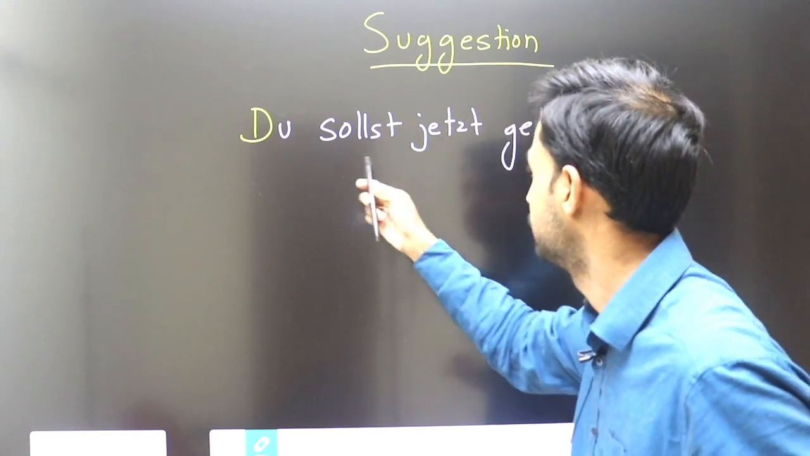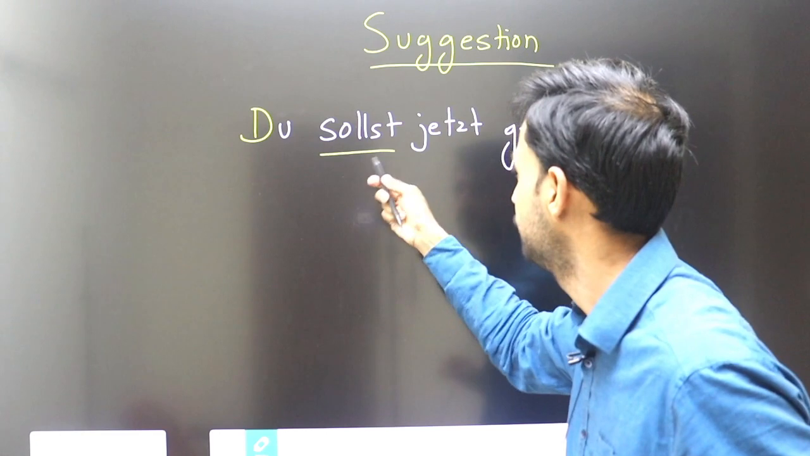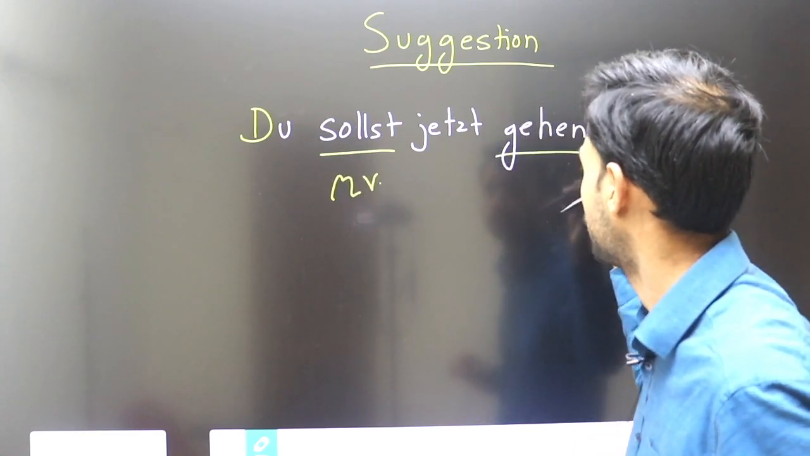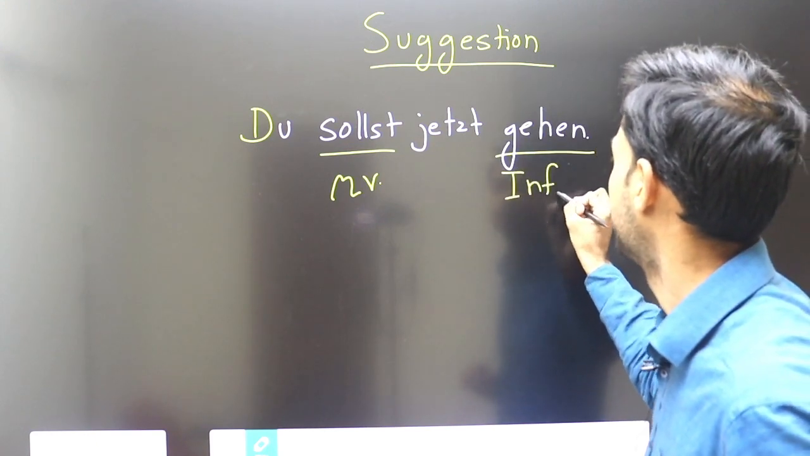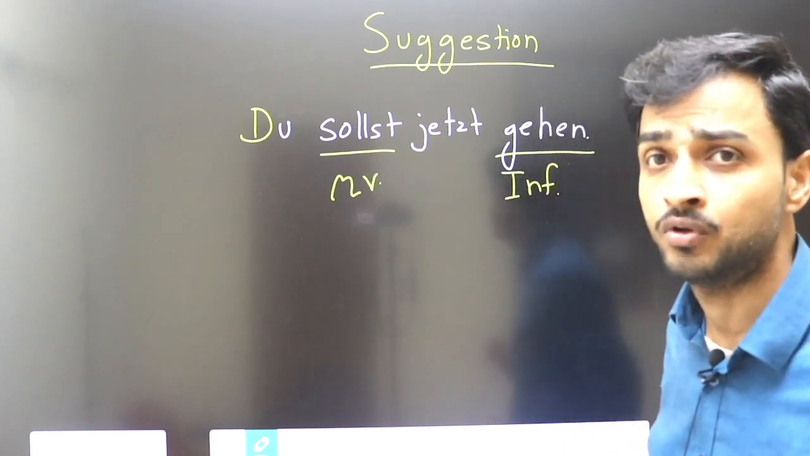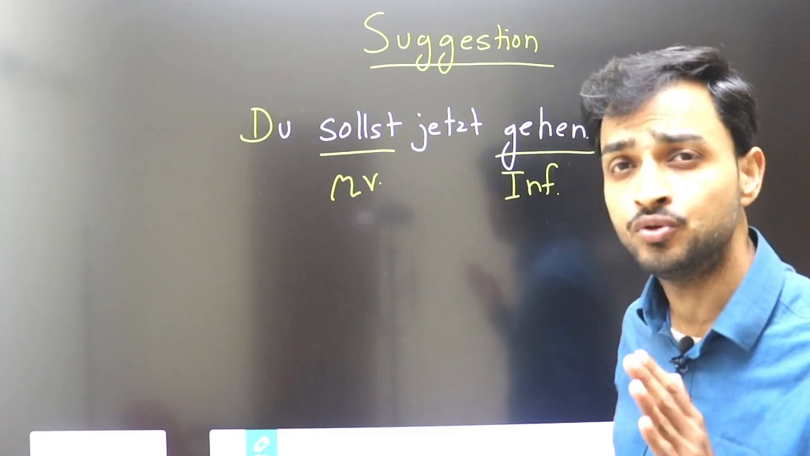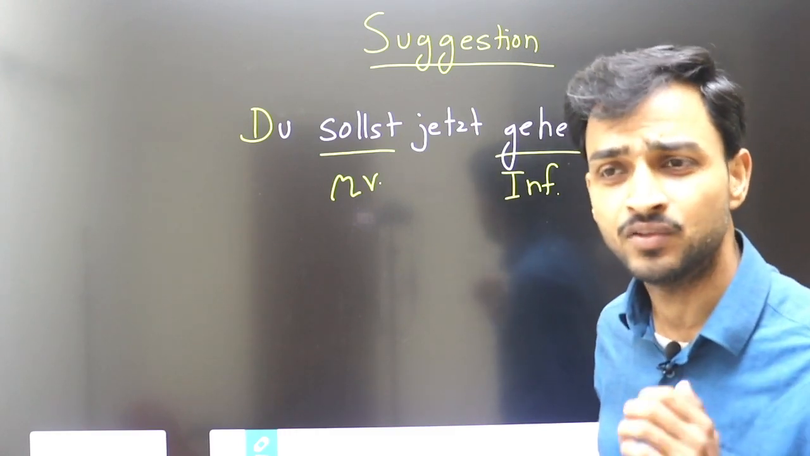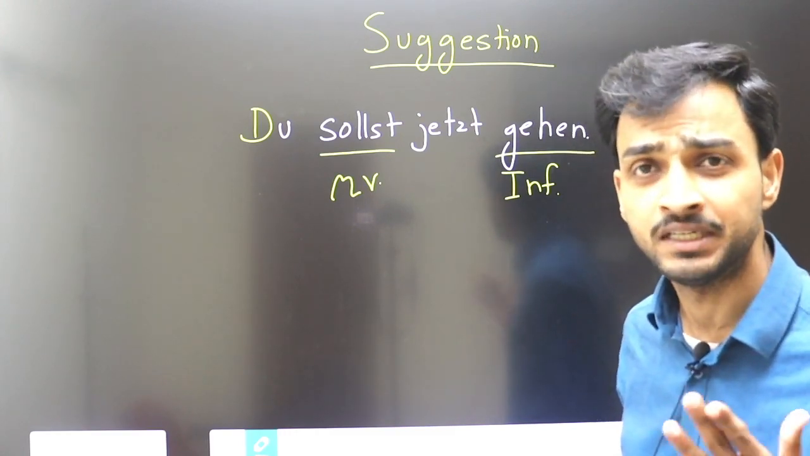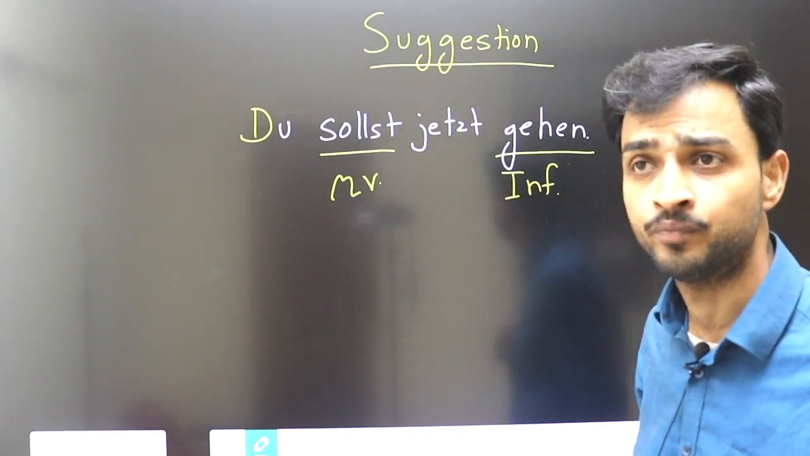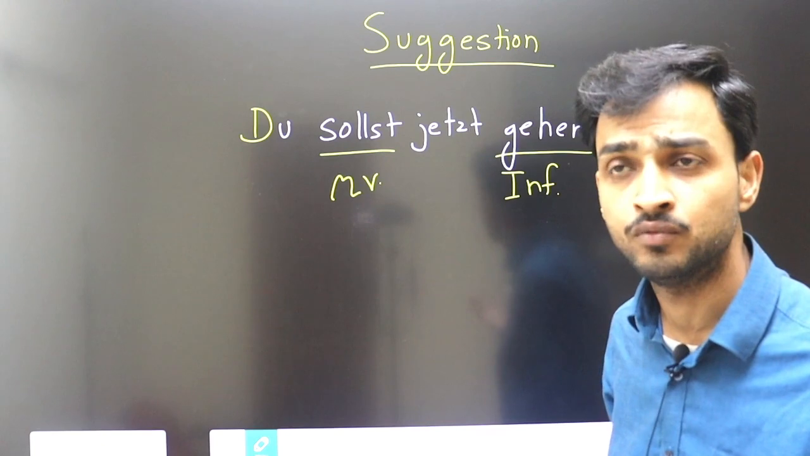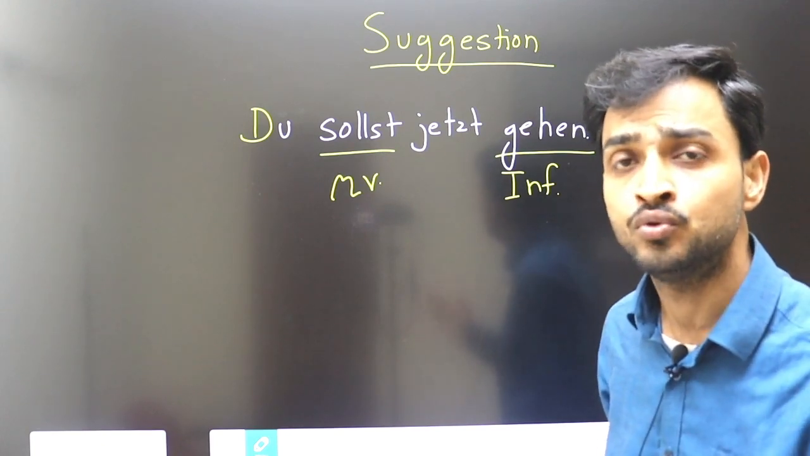You can see here, you should go now. This is the modal verb, MV, and this is my normal verb in infinitive form. Du sollst jetzt gehen. You should go now. This is my advice. It is very late. Your parents are waiting. Du sollst jetzt gehen. Somebody is unwell. You will say you should go to the doctor.